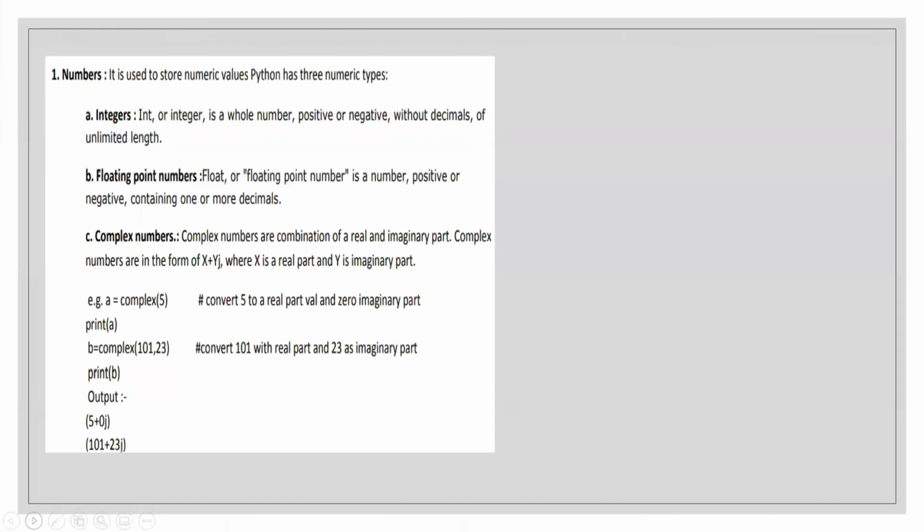Then, as we discussed, numbers. Integer numbers are positive or negative or whole numbers or any number without decimals. Floating numbers are numbers with decimals. And complex numbers are the imaginary numbers which we use in maths. x plus y j. Here y is the complex part and x is the real part. Y is the imaginary part and x is the real part. This is mathematics.